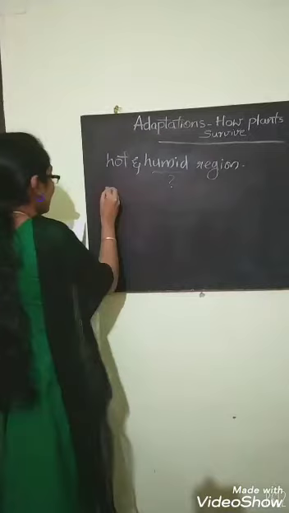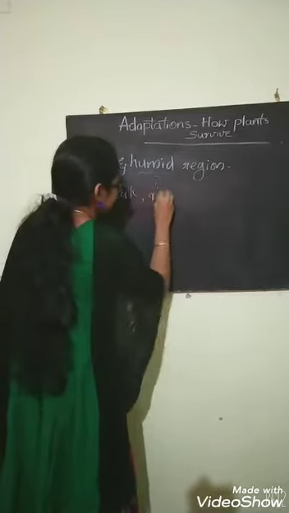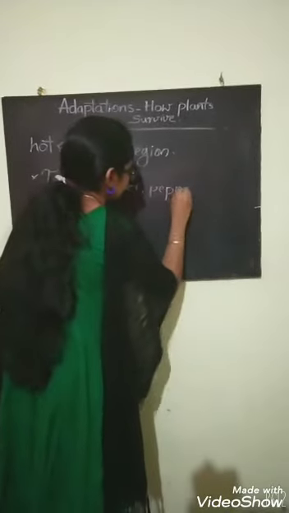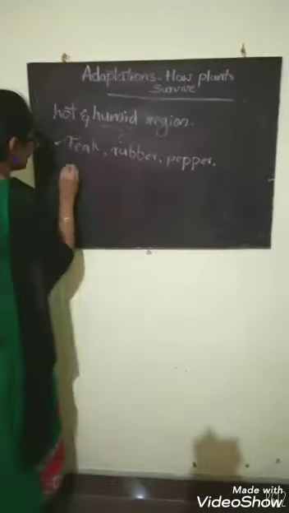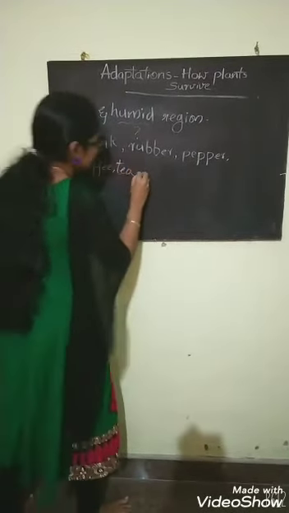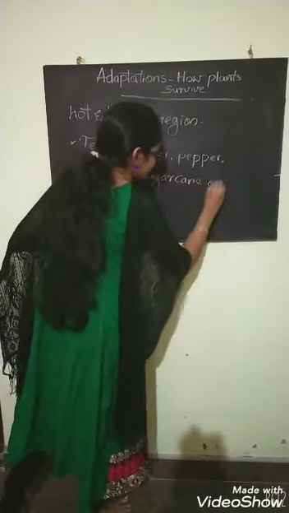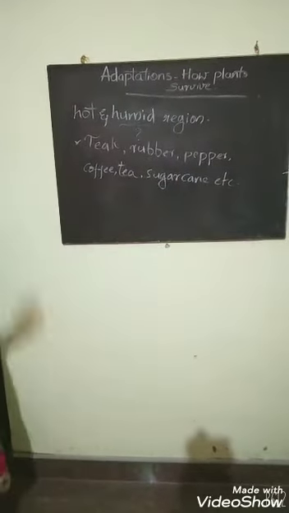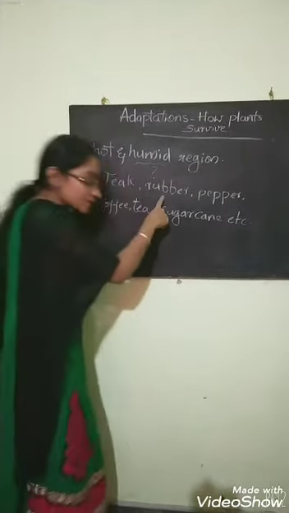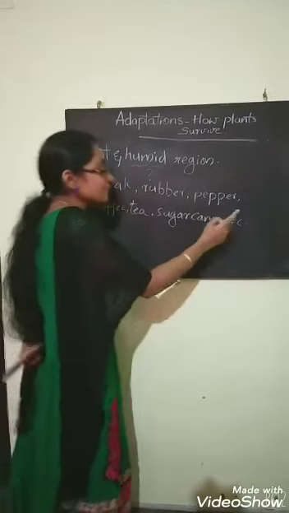They are teak, rubber, pepper, then coffee, tea, sugarcane, etc. So, the plants growing in hot and humid region are teak, rubber, pepper, coffee, tea, sugarcane, etc.